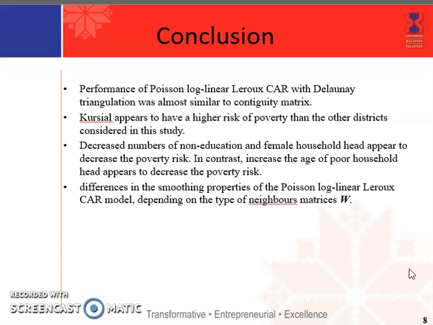In contrast, an increase in the age of the poor household head appears to decrease the poverty risk. This study found considerable differences in the smoothing properties of the Poisson log linear Leroux model depending on the type of neighborhood matrices. This in turn had an effect on the ability of the models to predict the observed risk in an area. This result has significant implications for researchers using Poisson log linear Leroux models, since the neighborhood matrix chosen may markedly influence the findings of the study.